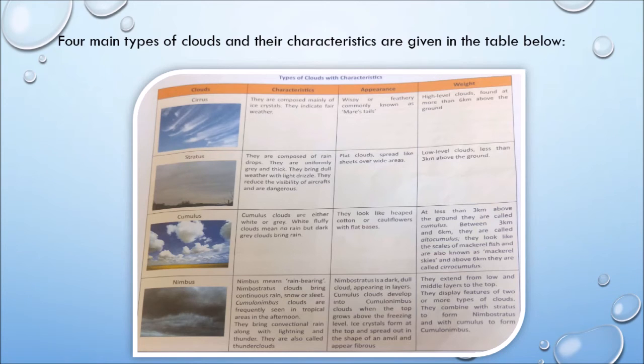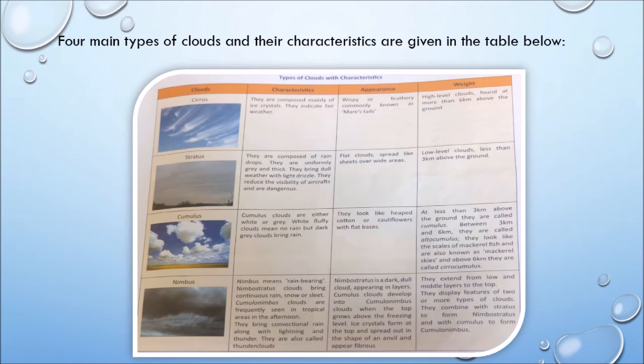The second type is stratus. They are composed of raindrops. They are uniformly grey and thick. They bring dull weather with a light drizzle. They reduce the visibility of aircraft and are dangerous. Their appearance is flat clouds spread like a sheet over wide areas.